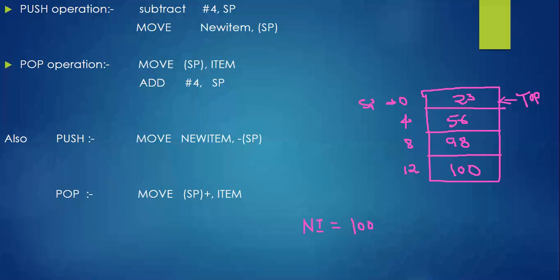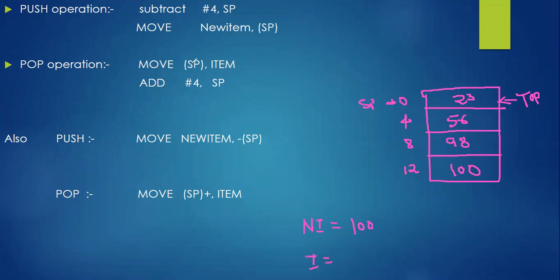Now if I want to begin with the pop operation, till I find the stack empty, I want to pop it out. So now see: move SP within a bracket, comma, item. Where we have item, I'm naming it item, which is equal to some particular memory location. We are labeling it as item exactly.